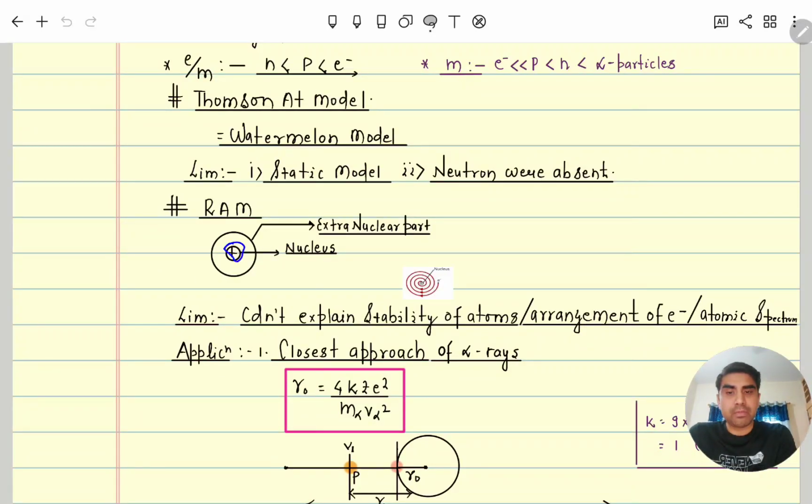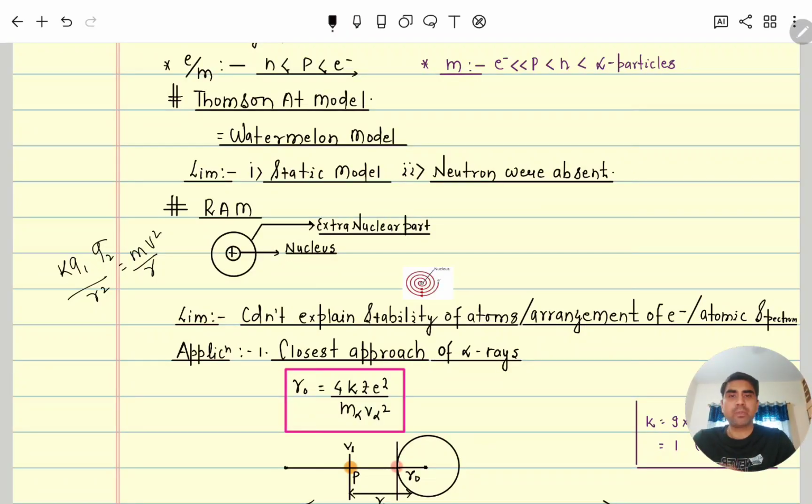So at the center some positive charge mass system is there, almost the whole atom is empty, and the electron which is rotating has an extra-nuclear path. He also said that the electron is attracted by this nucleus by the Coulombic force, kq1q2 by r square, and at the center one opposite force is applied, the centrifugal force. Both forces are equal, that is kq1q2 divided by r square is equal to mv square by r.